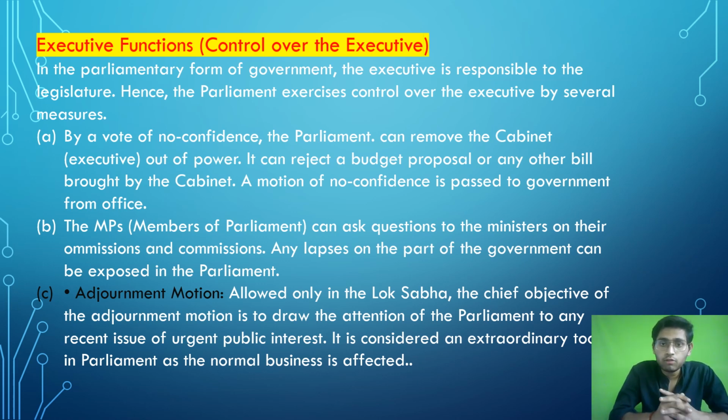A motion of no confidence is passed to remove the government from office. Second point, the MPs can ask questions to the minister on omissions and commissions. Here omissions means what was not included. The members of parliament have the right to ask what was not included in its commission. Any lapses on the part of the government can be exposed in the parliament.